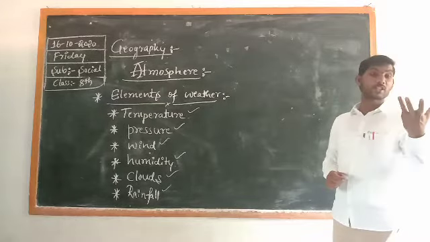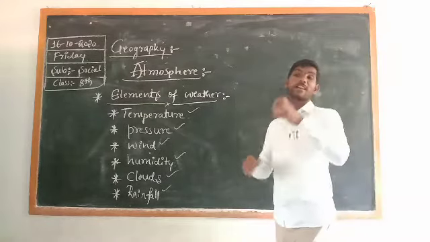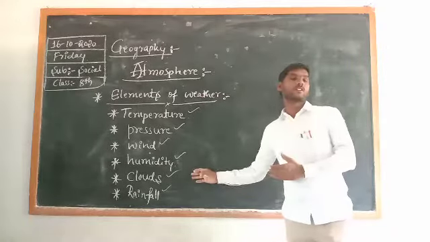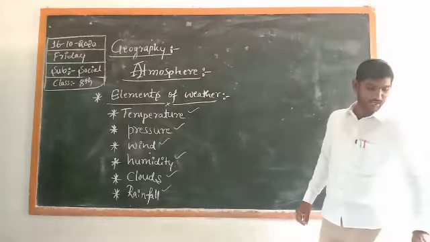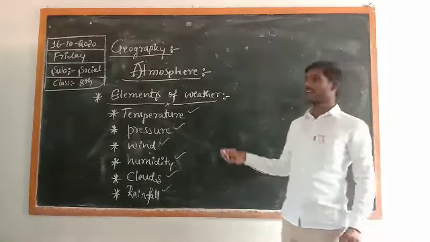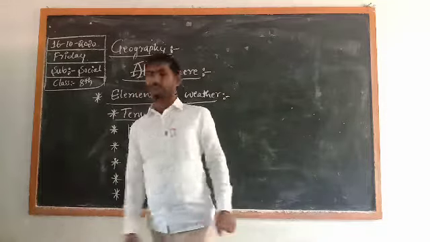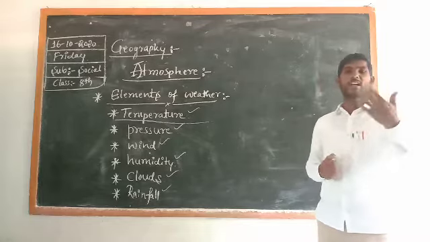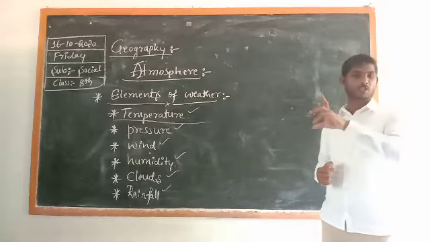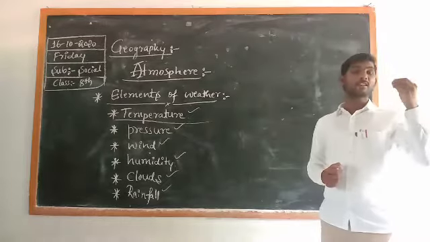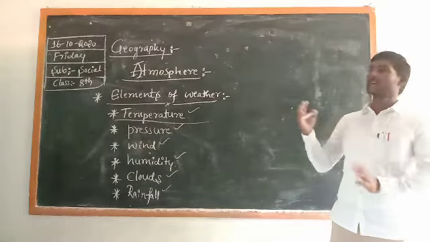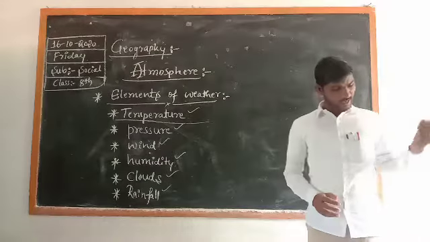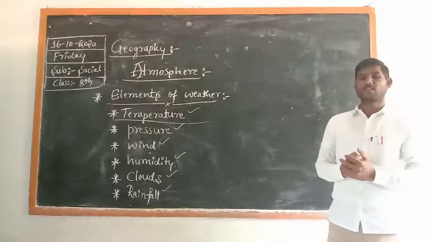When we have to understand a particular area's weather and climatic condition, at that time these things are very helpful to us. So in this manner we have to understand about temperature. The very first thing is temperature. Here the sun is the main source of energy. We already know that in the solar system, the sun is the major source of energy. That's why it supplies heat to the earth through insolation.